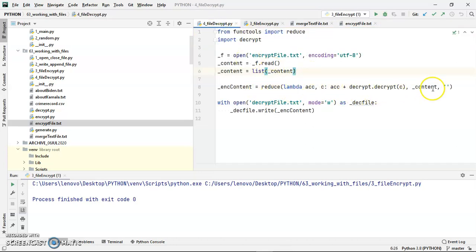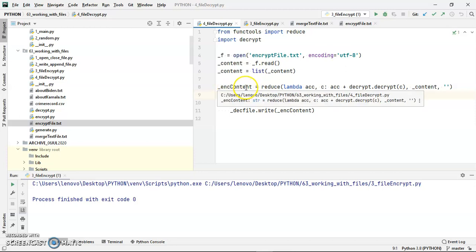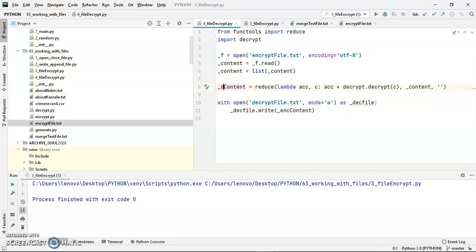Then I am using a lambda expression as explained in the file encrypt.py. It will again concatenate all those characters, provided each character has to go through a function called decrypt. This is again a custom built algorithm function that contains an algorithm to generate ASCII characters from Unicode characters.